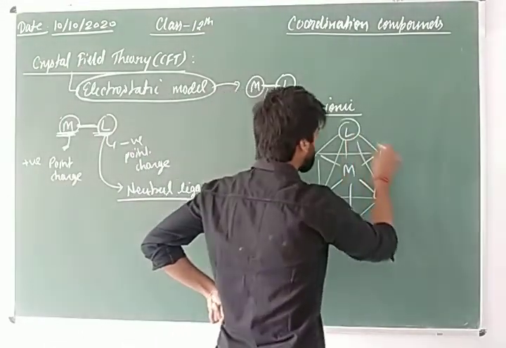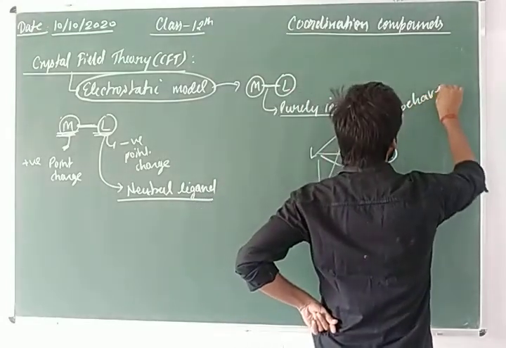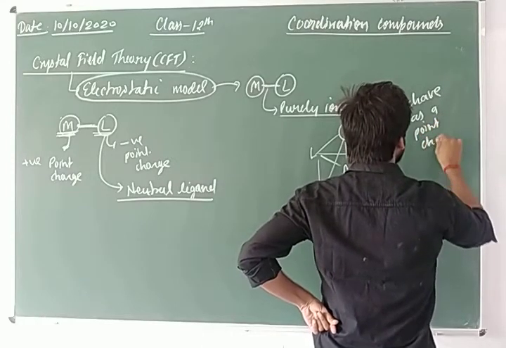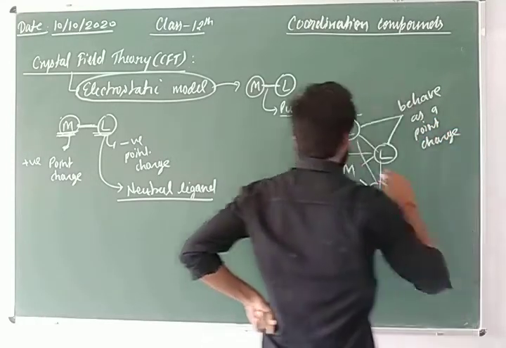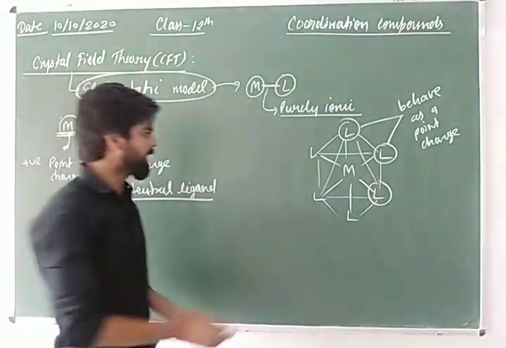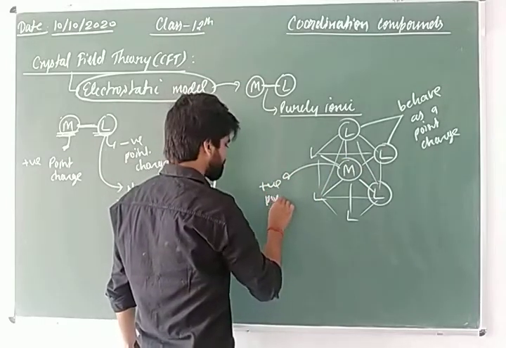Each ligand behaves as a point charge. If there is an anionic ligand, then there is no problem, because we always know that the metal ion is a positive point charge.